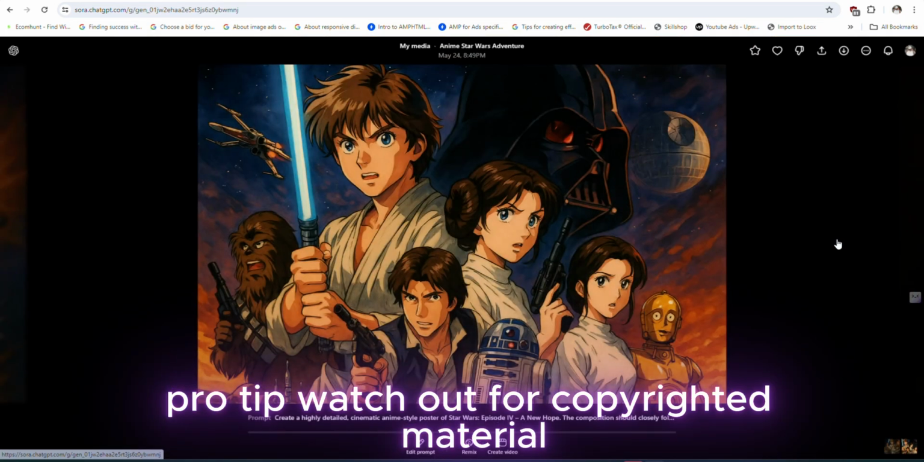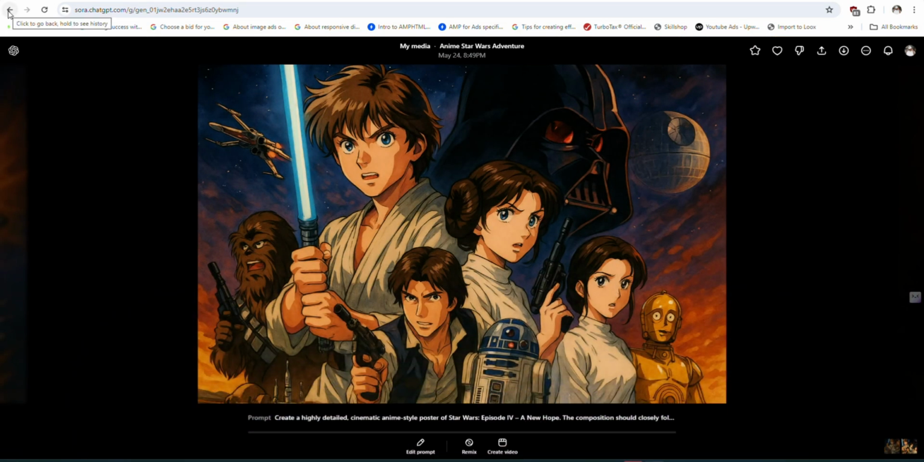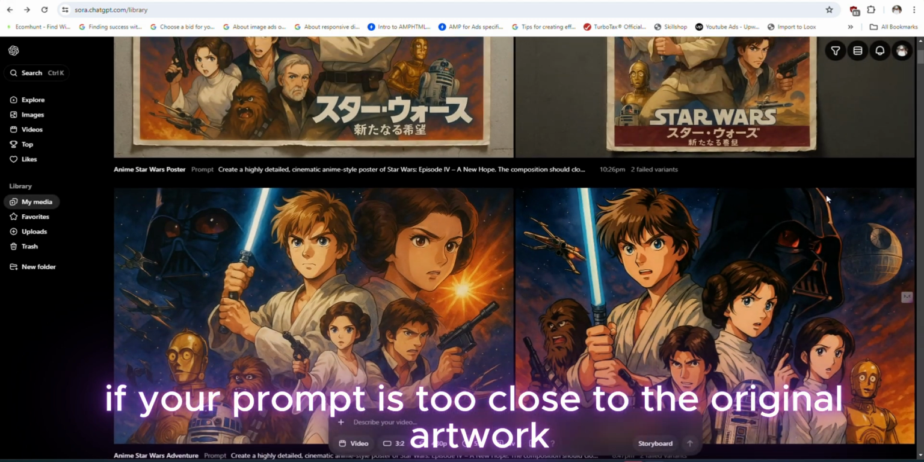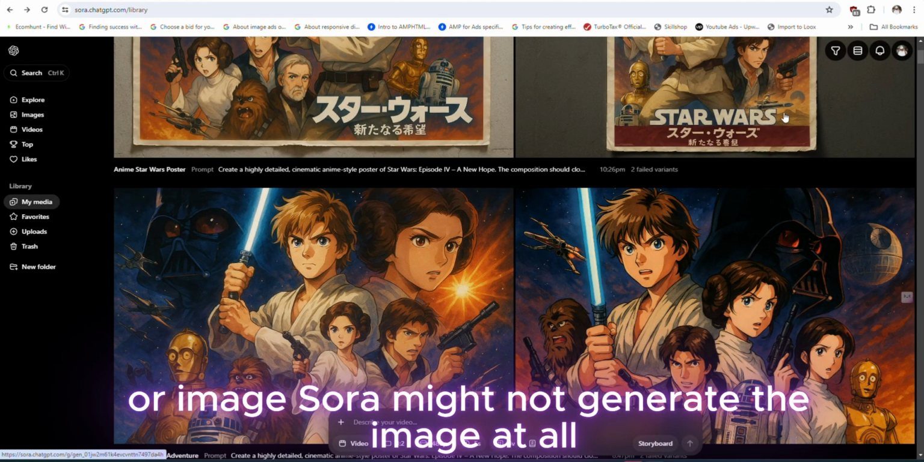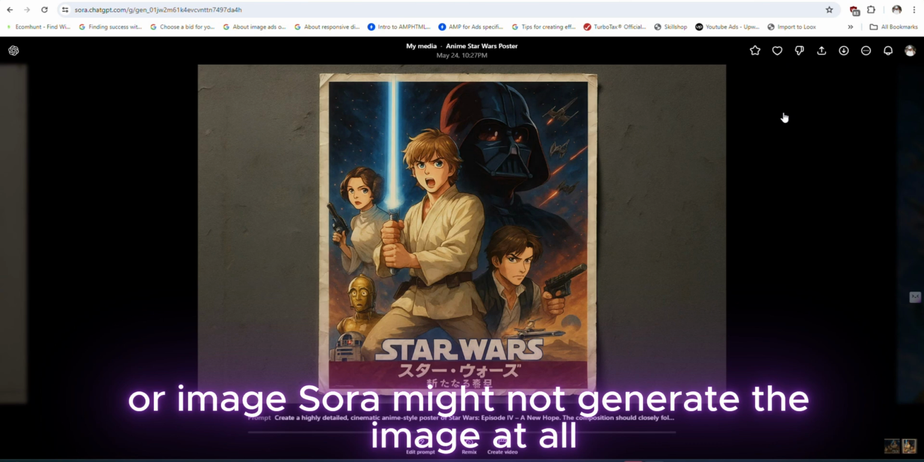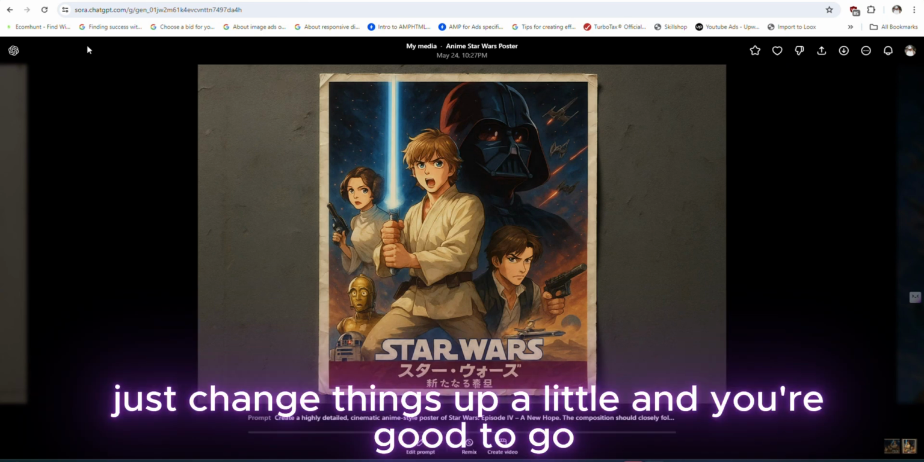Pro tip, watch out for copyrighted material. If your prompt is too close to the original artwork or image, Sora might not generate the image at all. Just change things up a little and you're good to go.